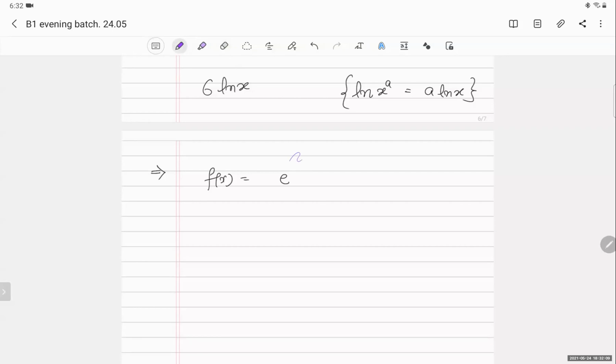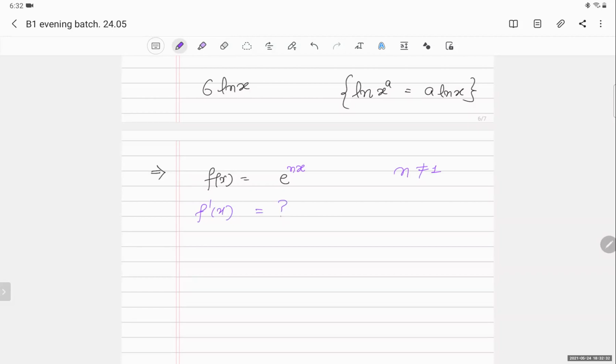Suppose I give you e raised to nx, where n is any number, positive, negative, anything, but n cannot be 0. If n becomes 0, then it will become 1 and the function is constant. So n is not equal to 0. So I have to find f dash x.